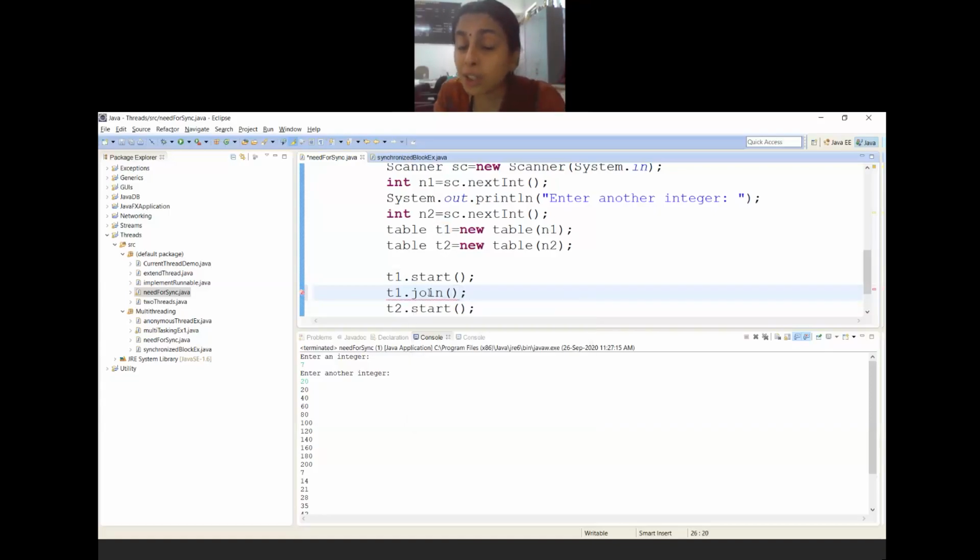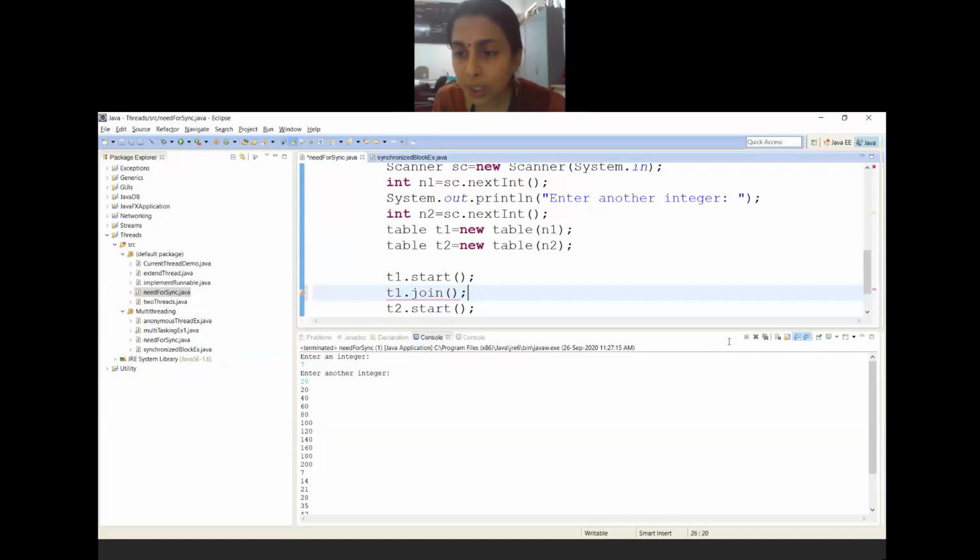Whenever you use the join method, use try and catch. Otherwise, it will throw an exception like this, because join may throw an InterruptedException. That's why it is showing me an error. Now if I use something like this, then there is a mutual exclusion on the method, as well as you are telling that T1 has to complete first, then T2 starts. Are you getting it? I'm just enhancing the things from the previous class to now. Any doubt here? I hope there are no doubts.